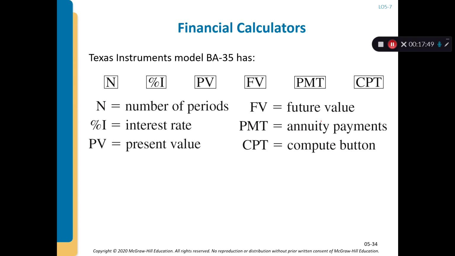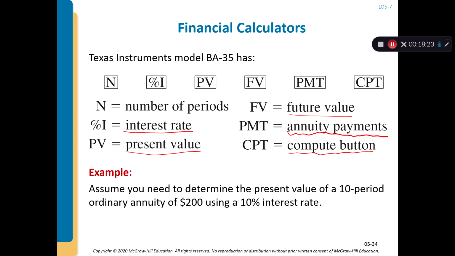Okay, so also, as I said in the beginning of class, you need to buy the Texas Instruments model of a financial calculator. So here I just quickly talk about what each button means. The button N means number of periods, I percent means interest rate, and PV means present value. FV means future value. PMT means annual payment, which is the annuity. And CPT means the compute button, right?